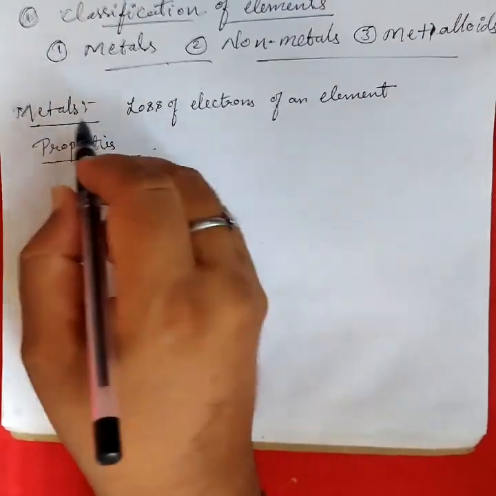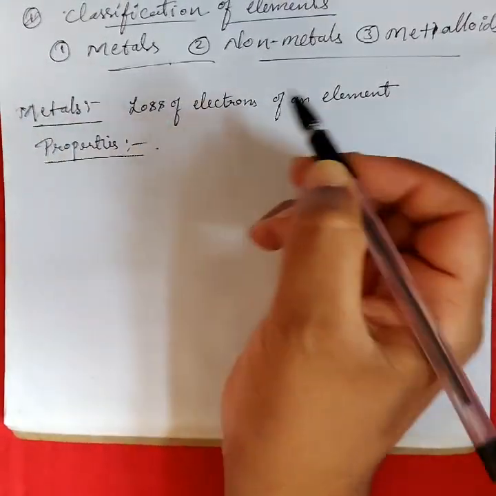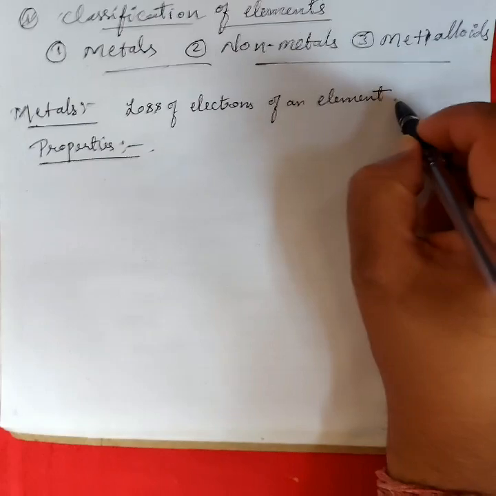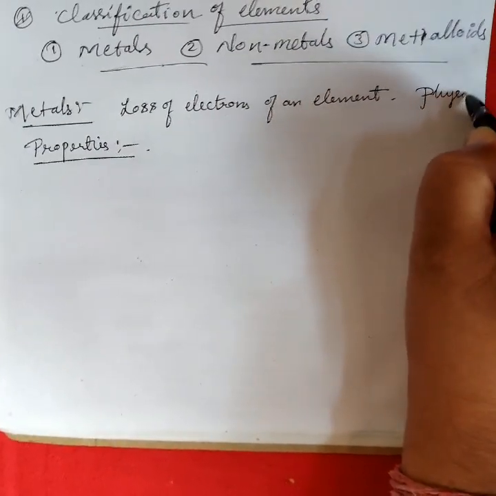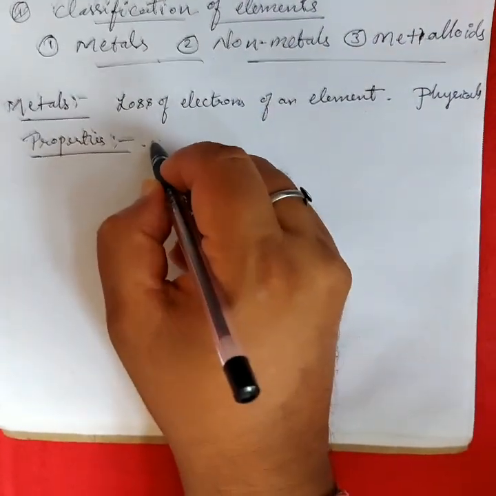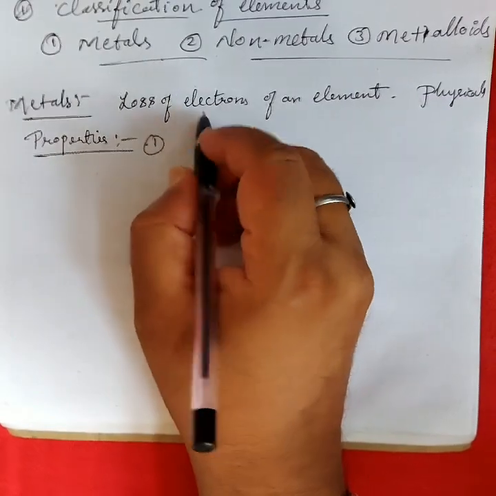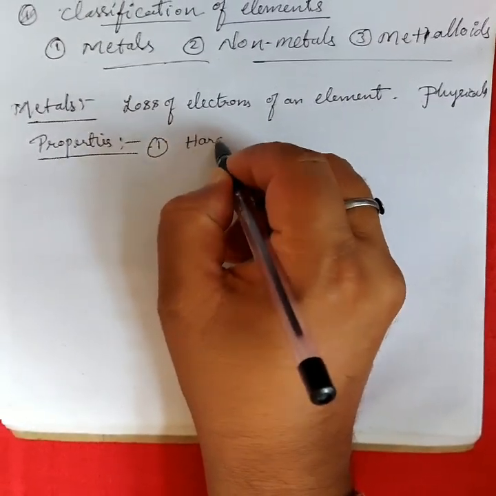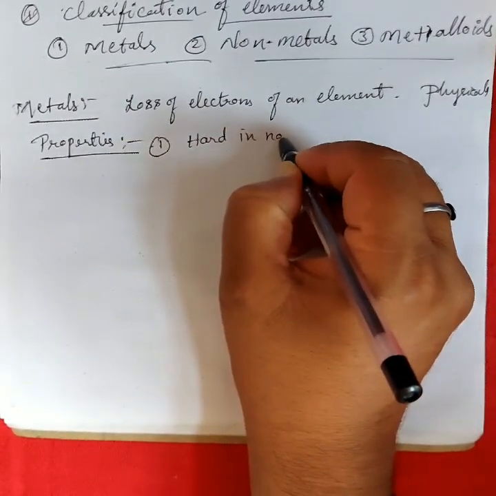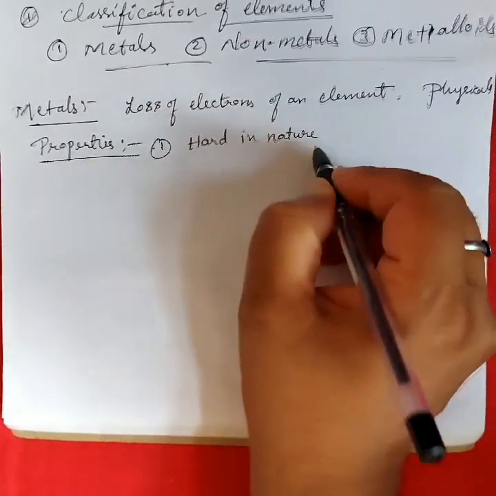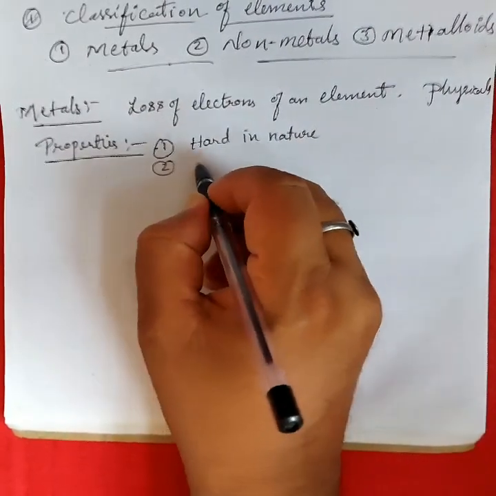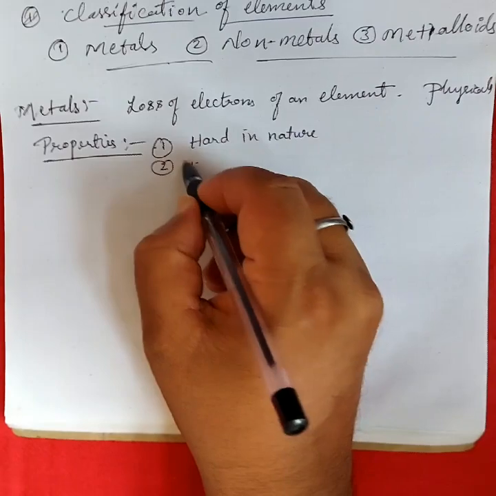Physical properties of metals. The first property is that they are generally hard in nature. Most metals are hard. The second is that they have luster.